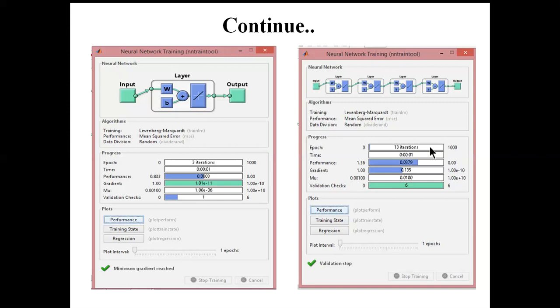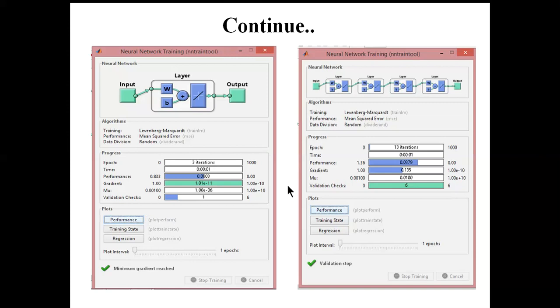Okay, so here you can see at this portion, neural network training. This is the snapshot during the neural network training, where we don't use any kind of hidden layer. In this neural network structure, we have used two hidden layers. So you can set the number of hidden layers and the corresponding number of neurons using the neural network toolbox also. Obviously the performance in that case will be better. And you can see that the performance of the corresponding training can be visualized by simply clicking this tab.